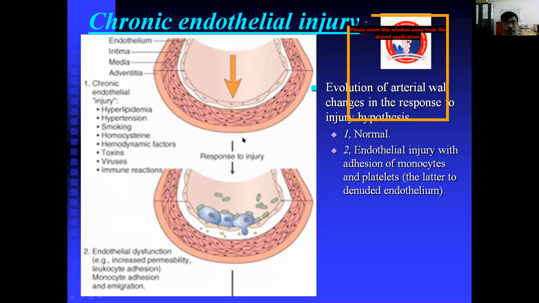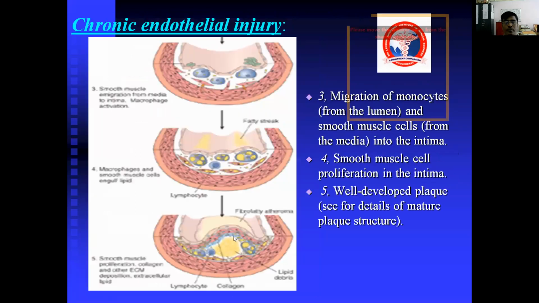Same as what I previously discussed, this is the evolution of arterial wall changes in response to the injury hypothesis. Number 1 is a normal vessel. Number 2 is endothelial injury with adhesion of monocytes and platelets because of endothelial dysfunction.